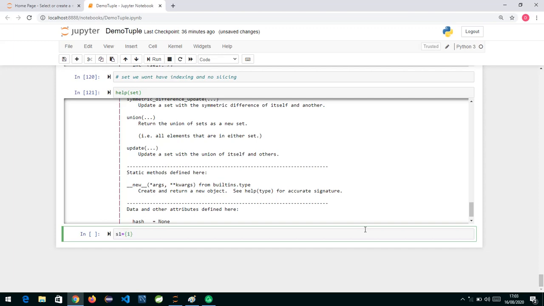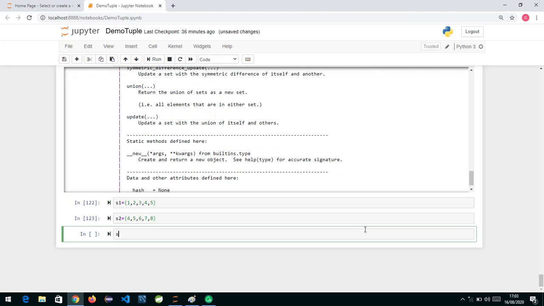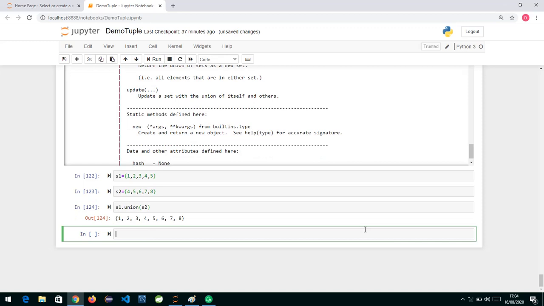If I have a set s1 as 1, 2, 3, 4, 5, and a second set s2 with some data that should be common, 4, 5, 6, 7, 8. Now if I say s1.union(s2), you can see it has given a set in which it has combined both sets, the union of both sets, but the duplicate elements it has taken only once.